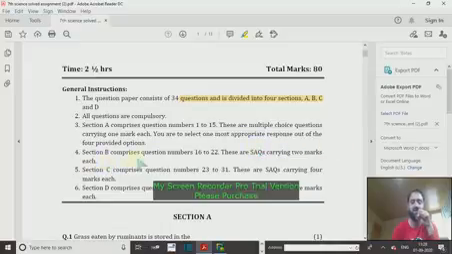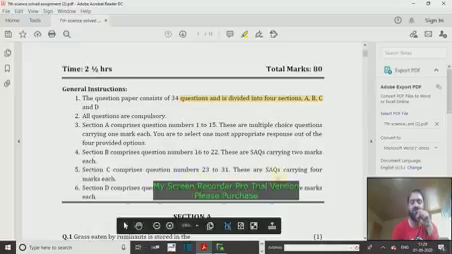Section B comprises questions number 16 to 22. These are SAQs, that is short answer questions carrying 2 marks each. Section C comprises questions numbers 23 to 31. These are short answer questions carrying 4 marks each. Section D comprises question numbers 32 to 34. These are short answer questions carrying 5 marks each.